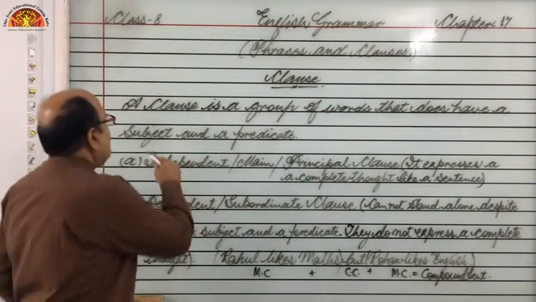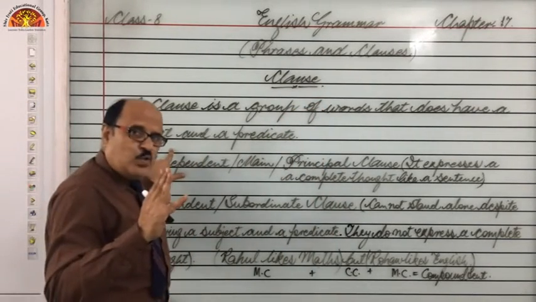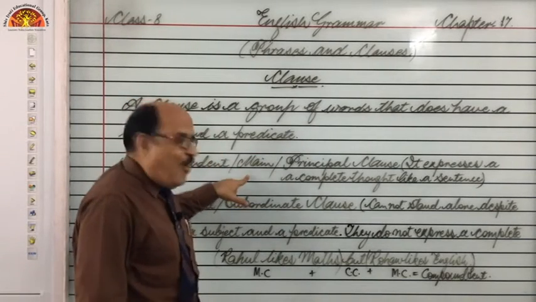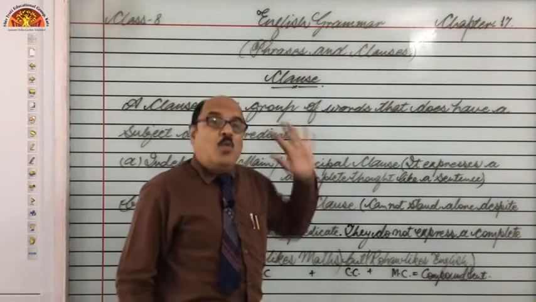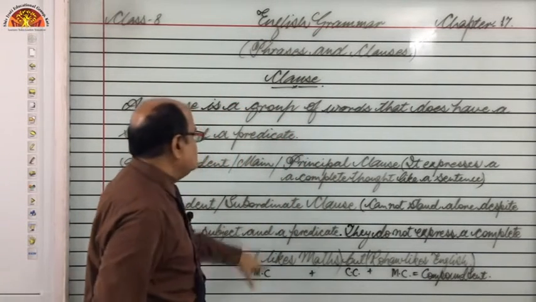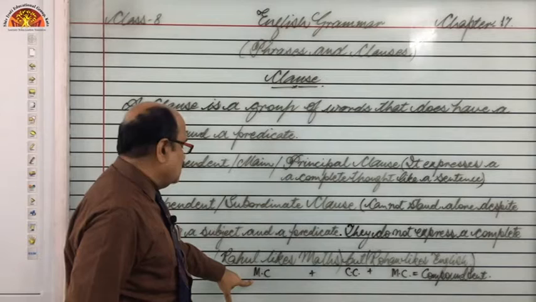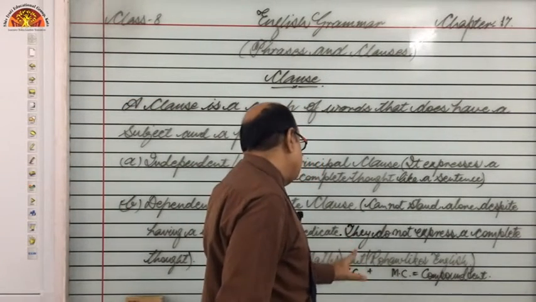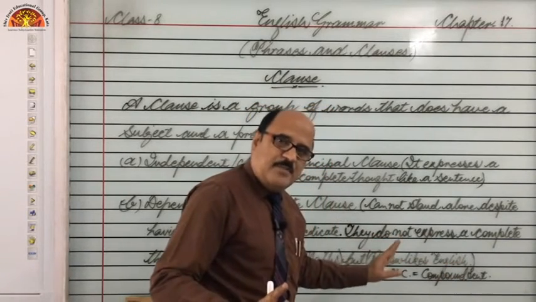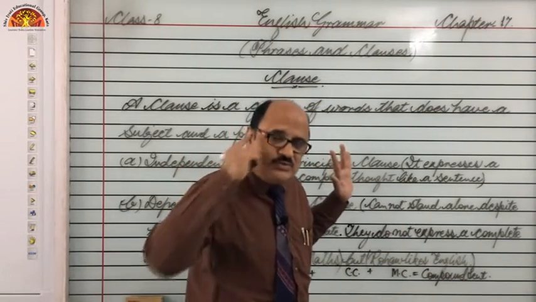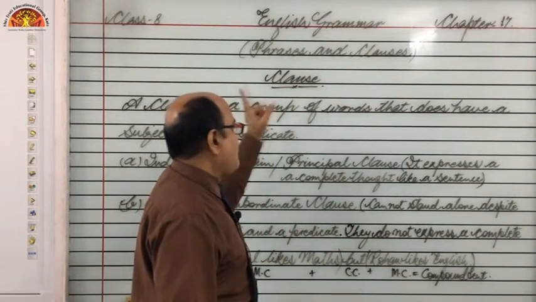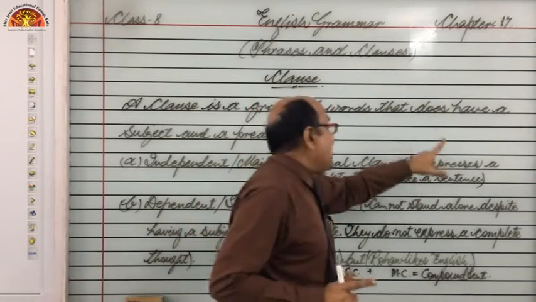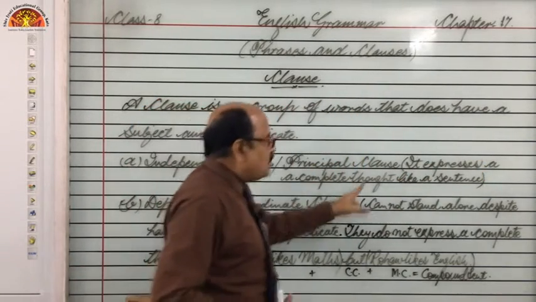So look here. Basically there are two kinds of clauses. One is independent clause, you may call it main clause, or you may call it a principal clause. As we have used main clause, look here, this is known as main clause, this is known as independent clause, this is known as principal clause. Likewise, this part, Rohan likes English, this is independent, this is main, this is principal clause, right students? Why? Because main clause, principal clause, independent clause expresses a complete thought like a sentence.